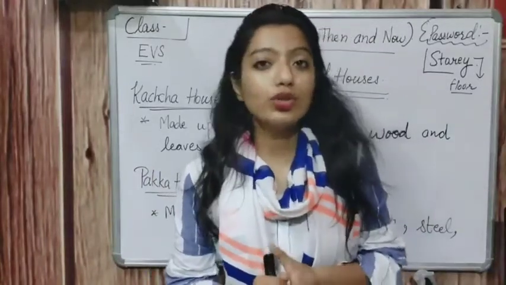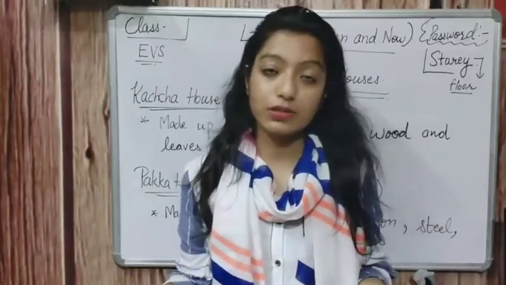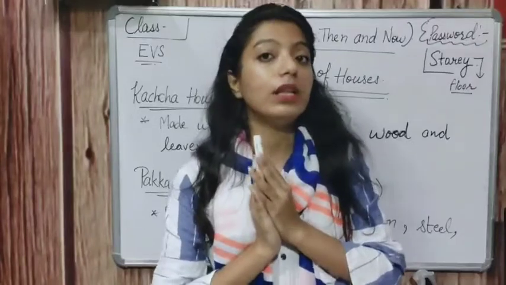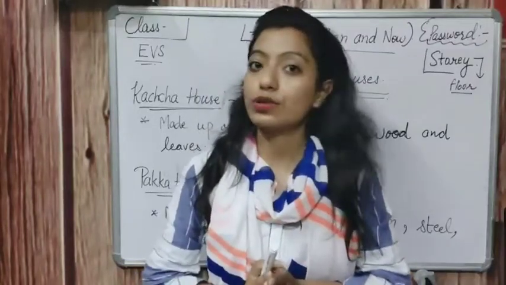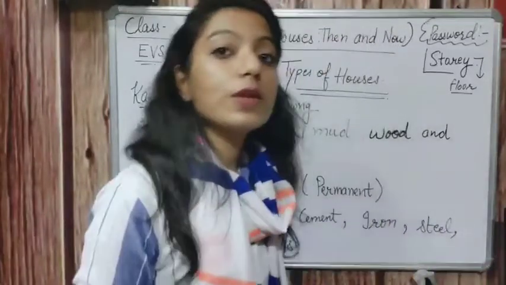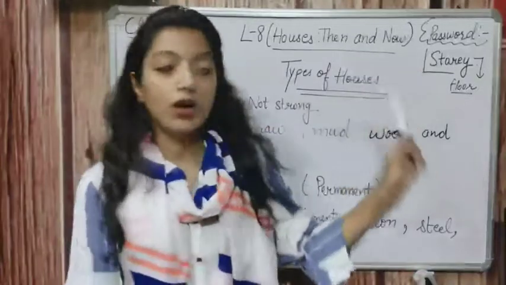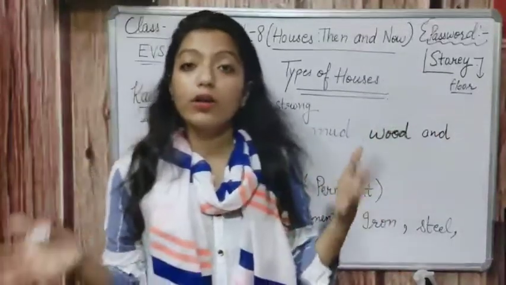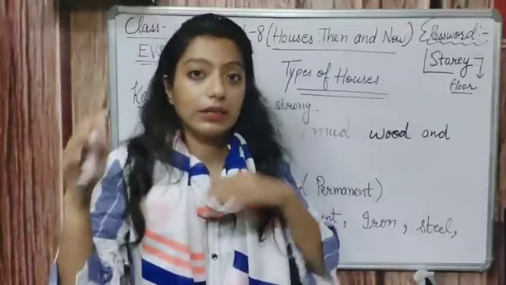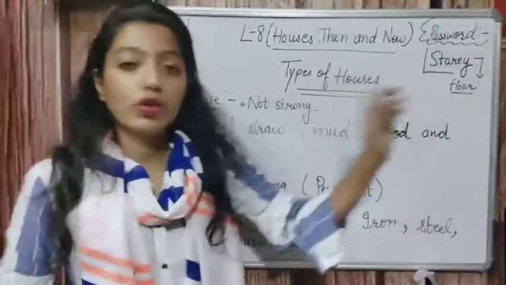Right? So today in this session I will be telling you about the different types of houses. Then we will start reading the chapter. Firstly we will learn about the different types of houses. Okay? Now listen to it carefully. Before starting the chapter, I want to tell you the password of the day. Password is story. Story is like a floor, or we can say the level of some building. It can be your first floor, second floor, third floor.